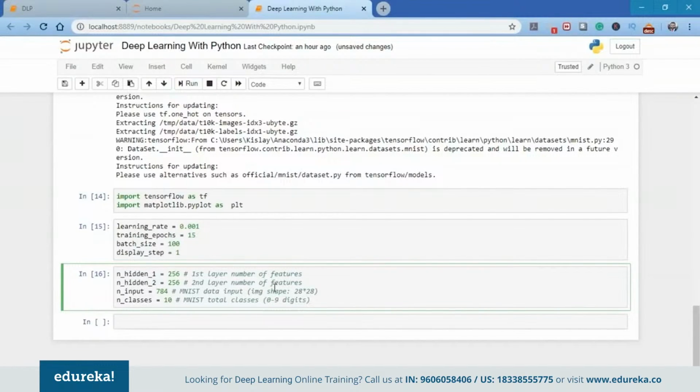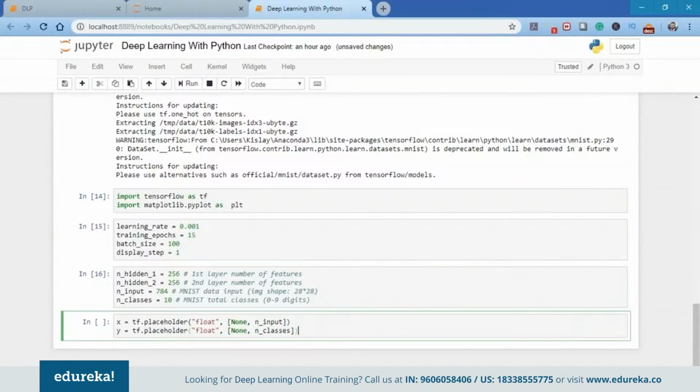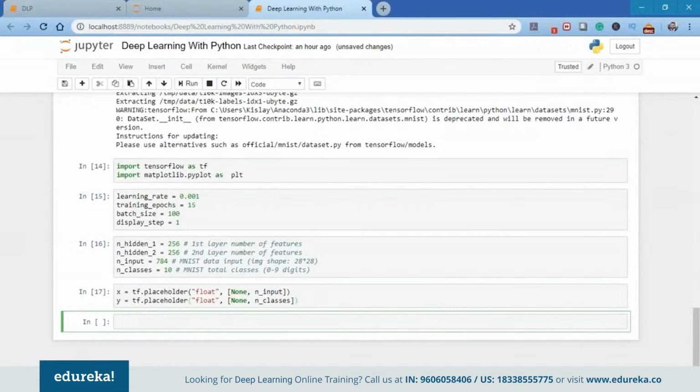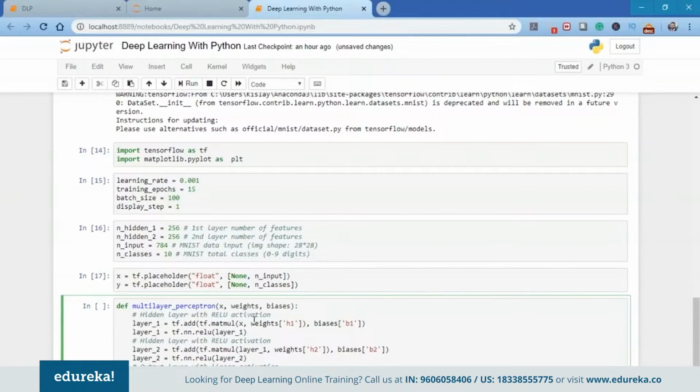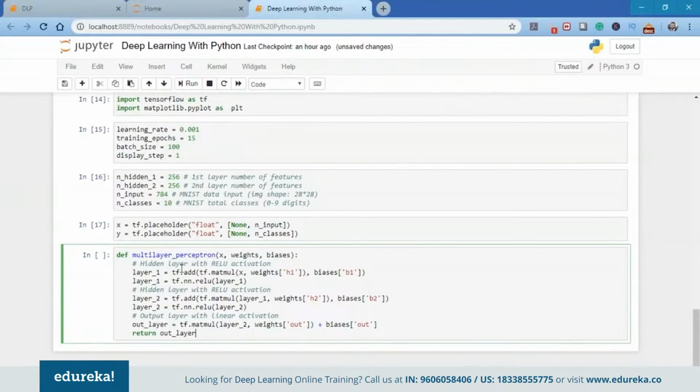After that, we're going to create a TensorFlow graph, and we're going to create the placeholders X and Y. One is for the input, one is for the output. Now, next step, we're going to create our model. For that, we're going to create the hidden layers. If you have a close look at the definition of this multi-layer perceptron, we have the input X, and we have the weights and the biases.